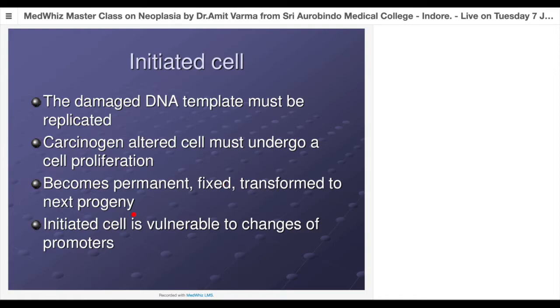So initiated cells are vulnerable to the actions of promoters. That means a cell which has undergone a mutation because of the presence of a direct acting chemical or an initiator is more susceptible to the action of promoters.